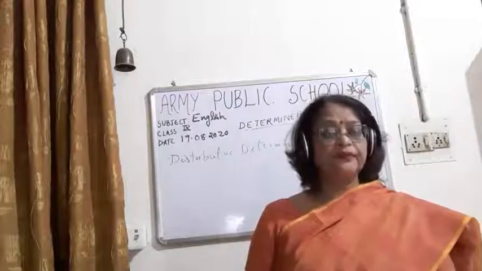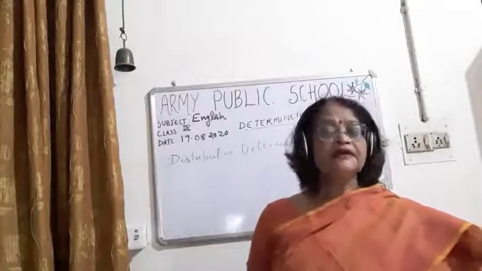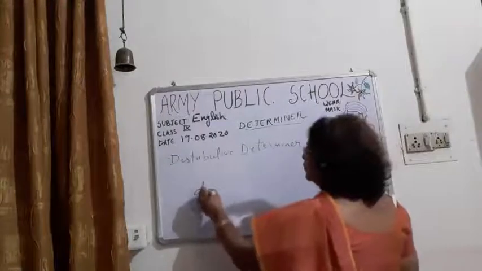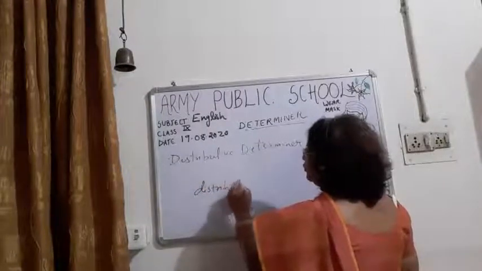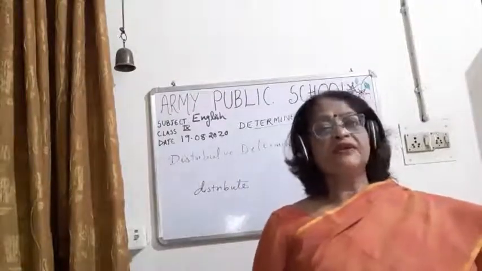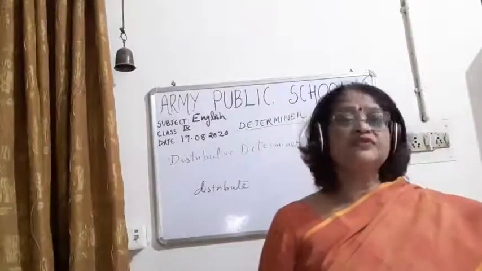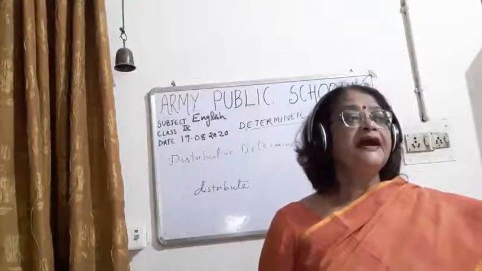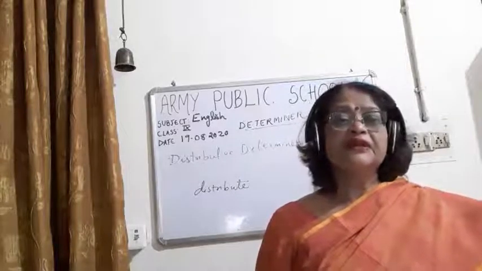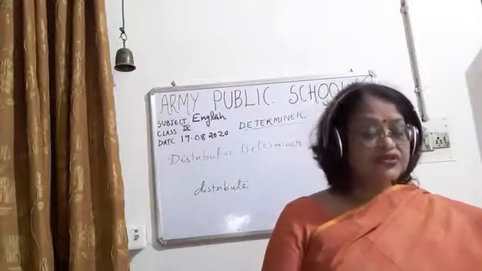And children, as you all know, distributive means it is related to something being distributed, like distributing among your friends. So children, just think what distributive determiners are. Now let me tell you, children, determiners are those words which come before a noun, and are used to indicate some person, what a thing is, or what a person does. Okay. Now children, what is a distributive determiner?